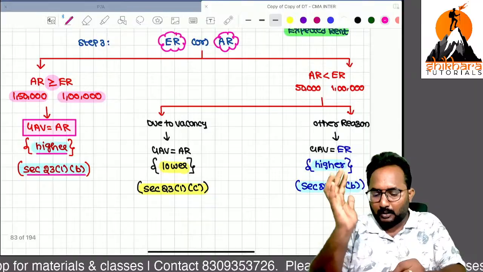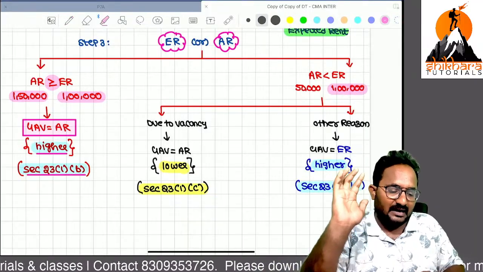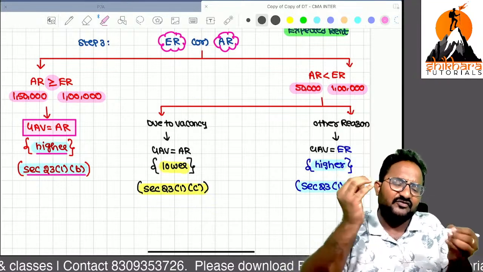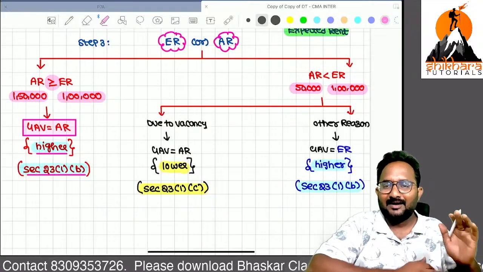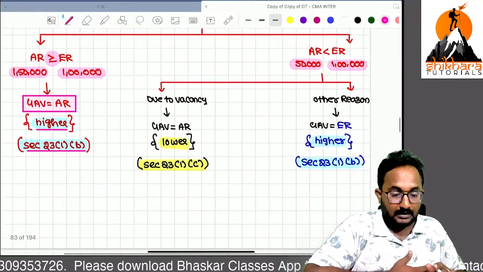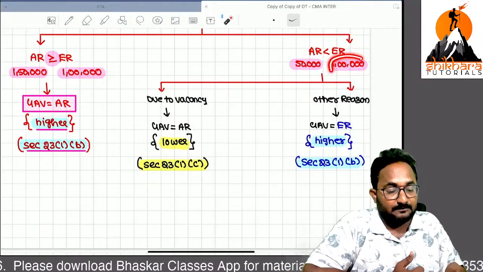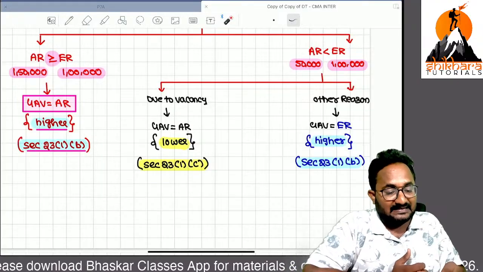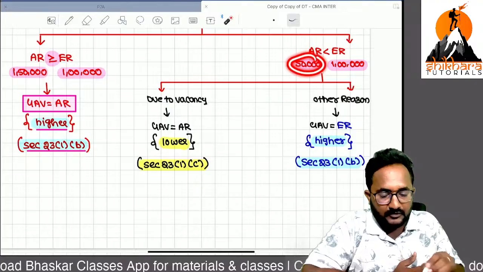Can I take one more case? The government expectation is 1 lakh, but you earned only 50,000. So can you tell me, happy or sad? The department is always sad in this case. So they will ask the reason: why are you not meeting our expectation? You can earn exactly 1 lakh from the property at least, but you earned only 50,000.